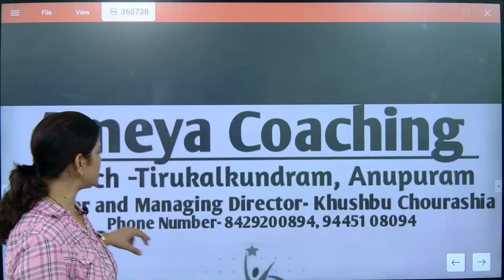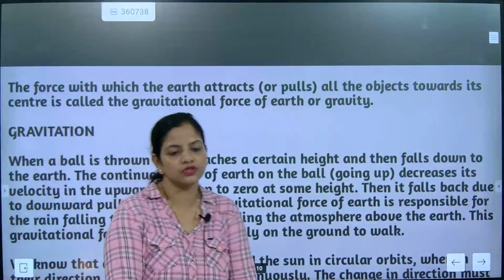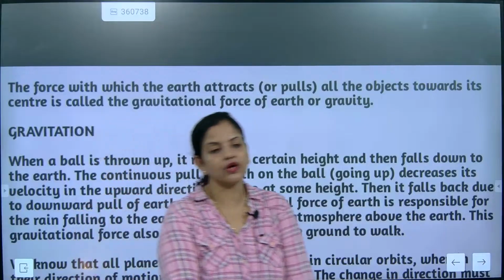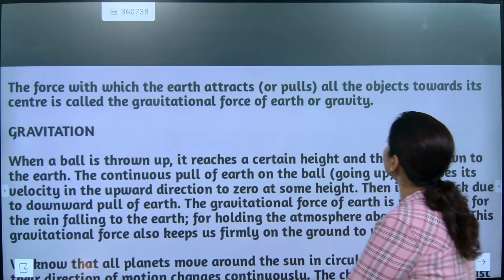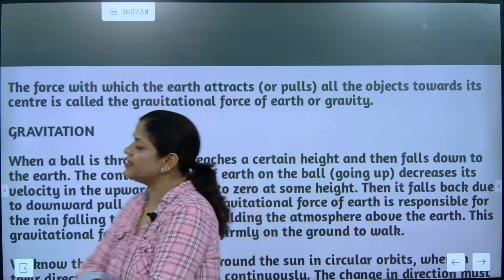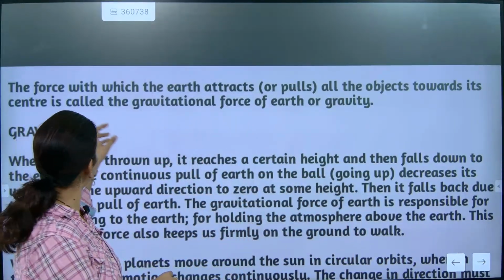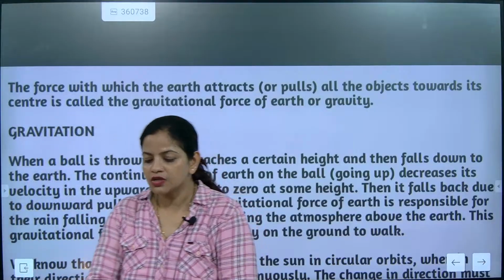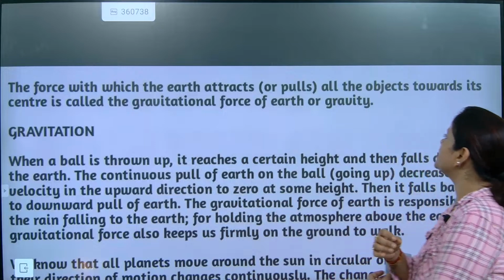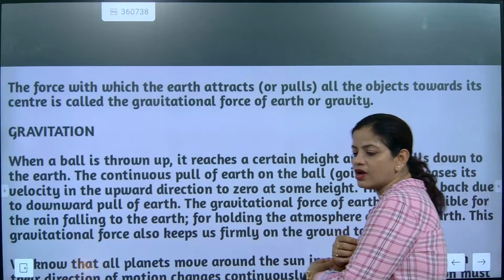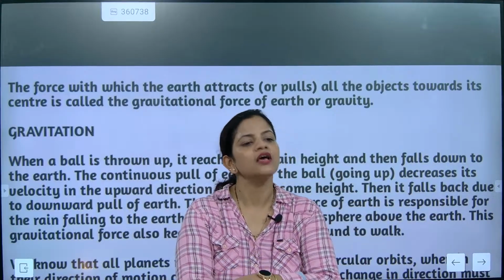Now the first thing is, if somebody asks you what is attractive force, attractive pull, what answer are you going to give? What is the meaning of attractive pull? A force with which the earth attracts or pulls the object towards its center is called gravitational pull. Understood? So it is exactly the gravitational pull, or it is called the force of attraction or gravity.